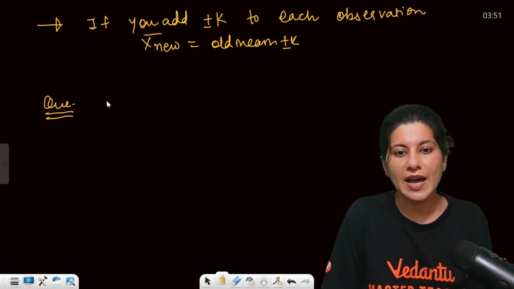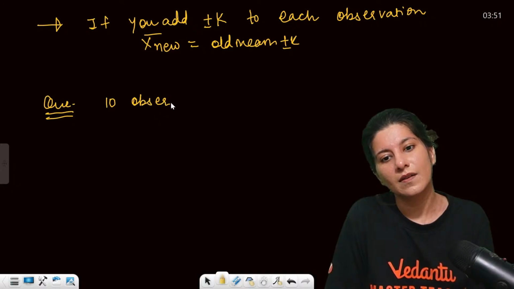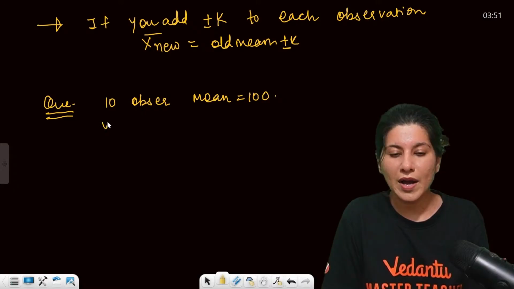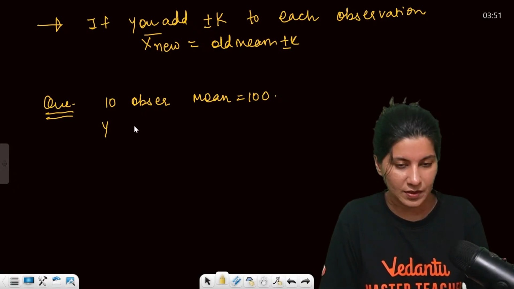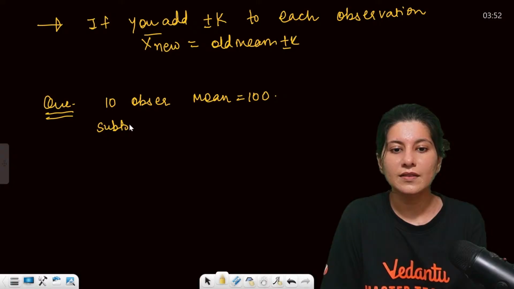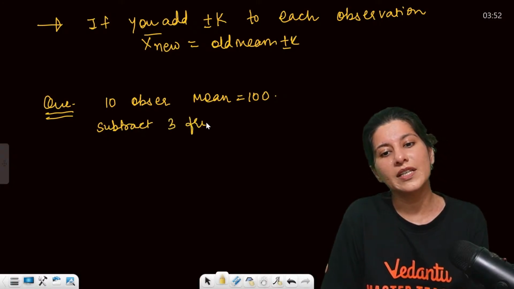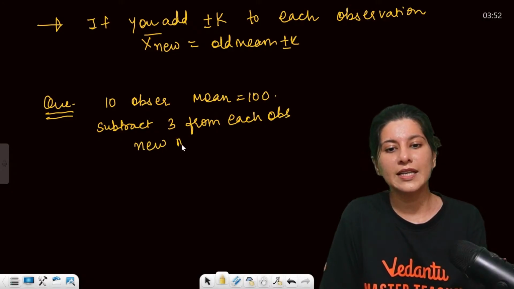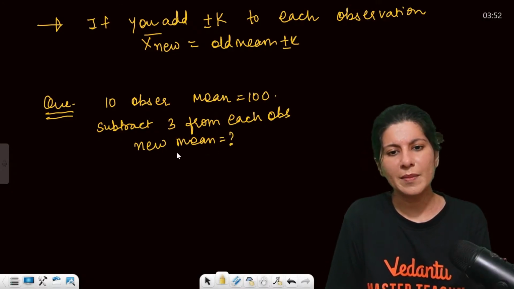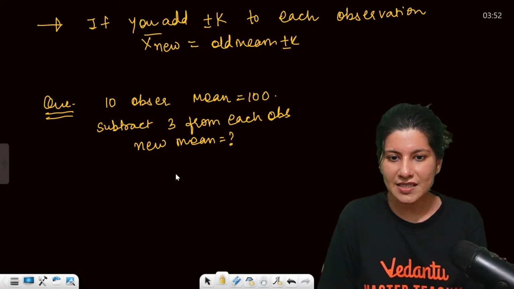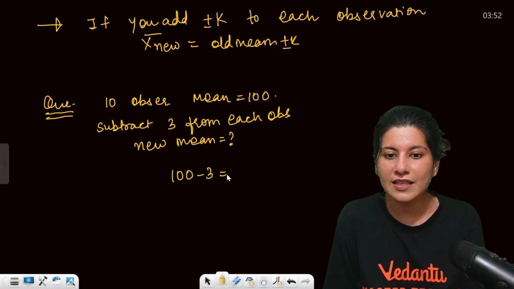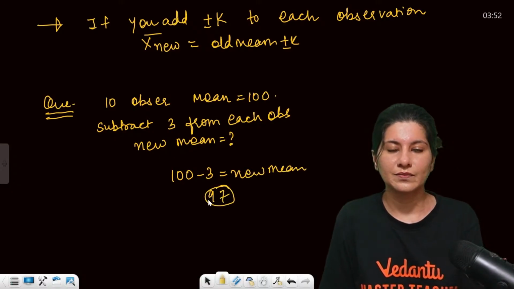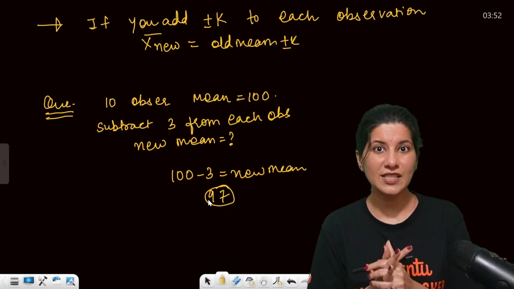Suppose you have 10 observations whose mean is 100. Now subtract 3 from each observation. What will be your new mean? Earlier the mean is 100, so 100 minus 3 will be the new mean, so 97. Alright. So this is shifting of origin.